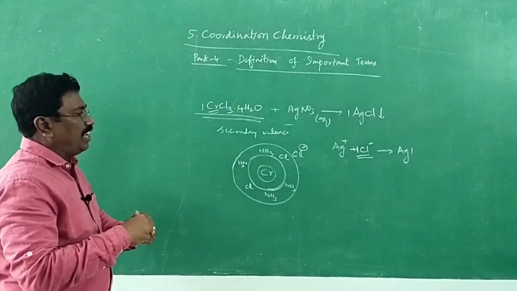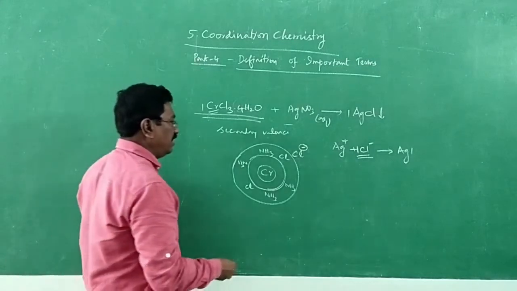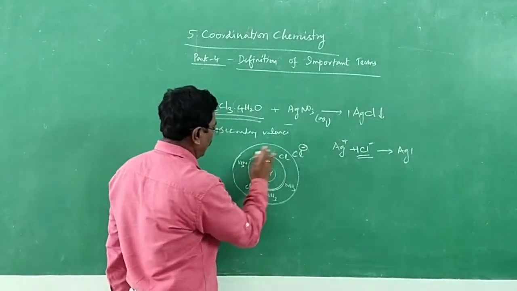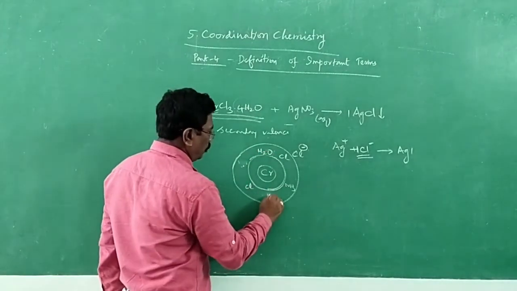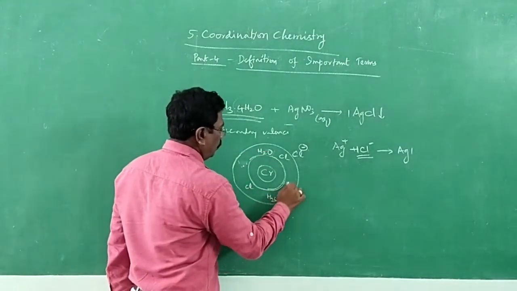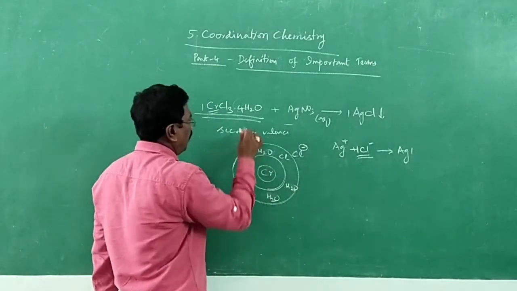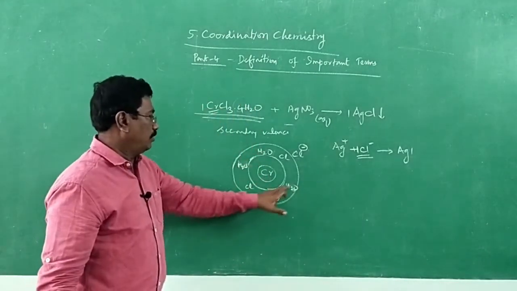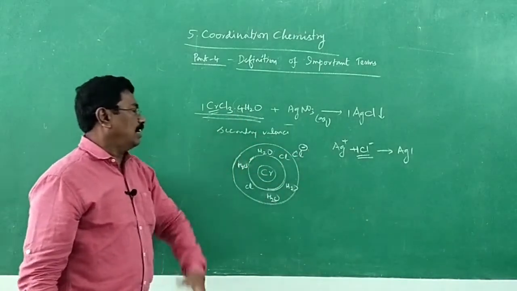But if we follow the latest way of writing the structure, it's not ammonia. Here water molecule is present, H2O, H2O, H2O, H2O. Ammonia is not given. Water is given. 4 water molecules like this, 2 chloride ions, and remaining only 1 chloride ion in the outer sphere.